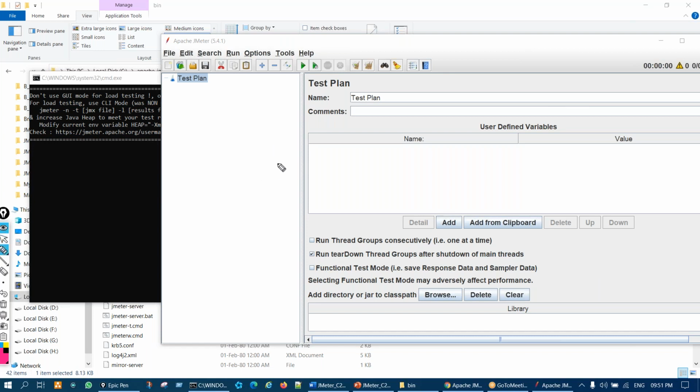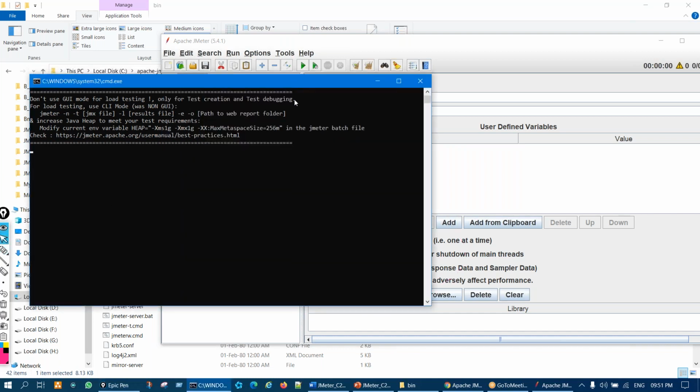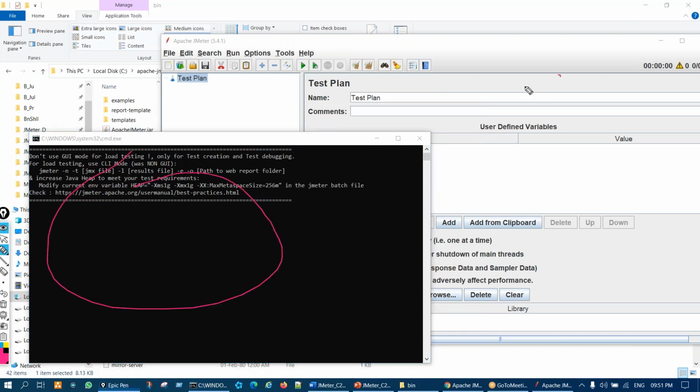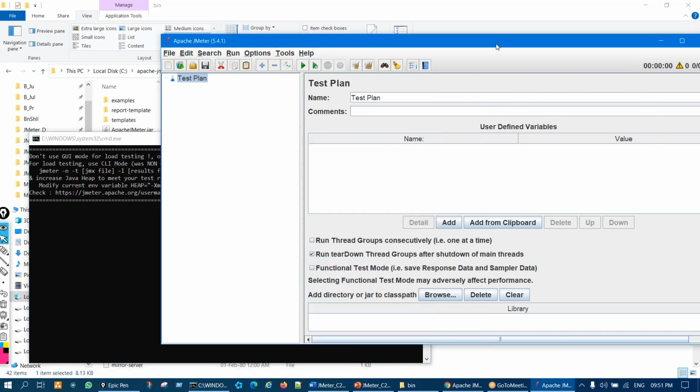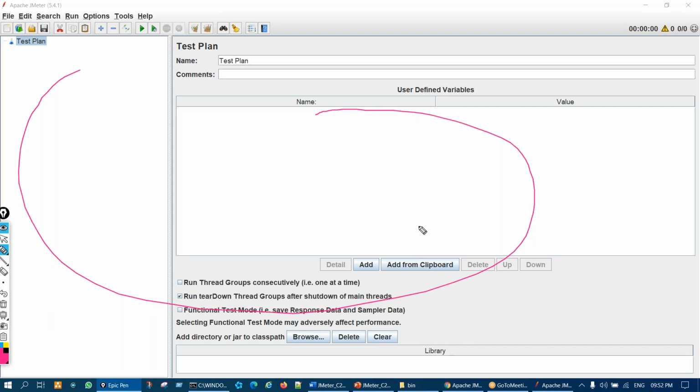So, coming to changing the color and zooming the text, we got that. Now about this console. First this console will come, then this JMeter will open. And this is the JMeter. This is how it looks. Very simple, right? You think it's very simple, then what do we use? Yeah, it's in depth.